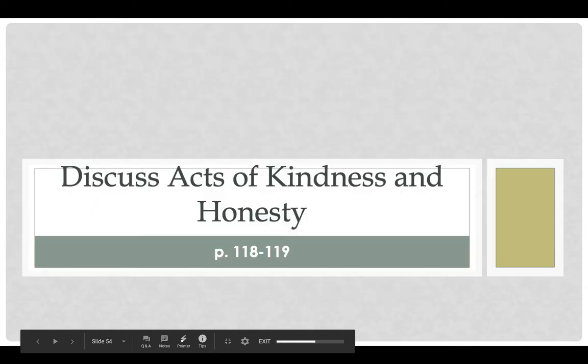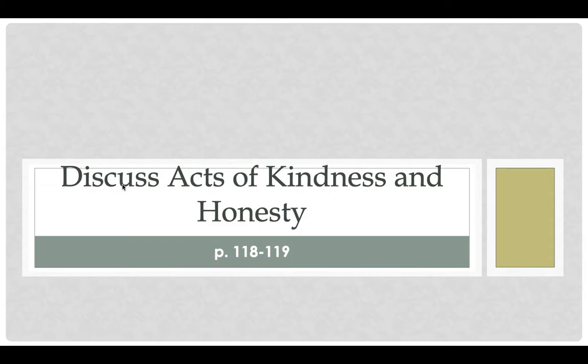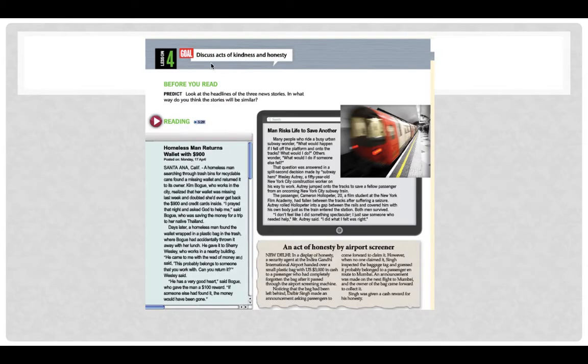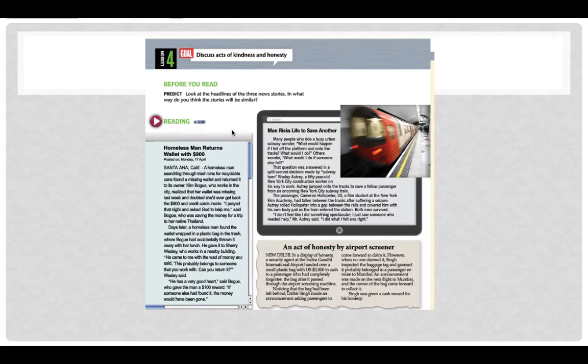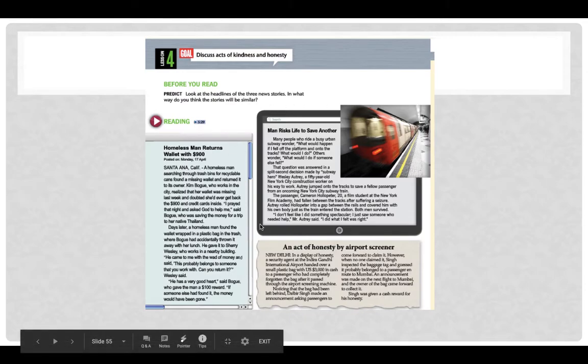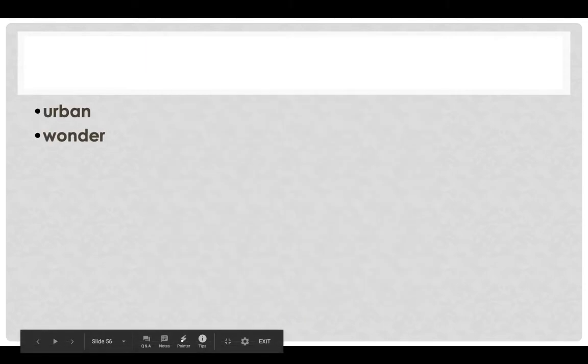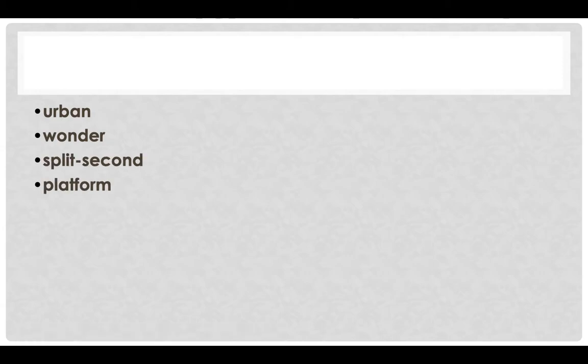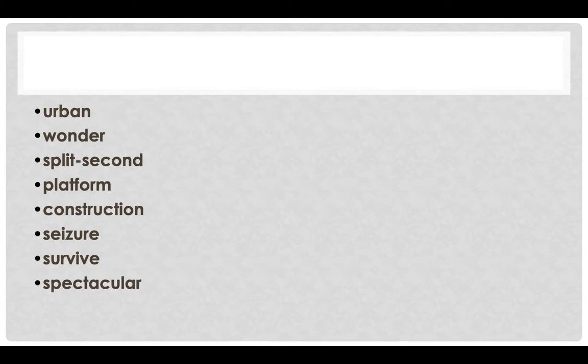Just some vocabulary here on page 118, 119. Discuss acts of kindness and honesty. Okay, so we're going to look at this. All the vocabulary are in the section here. We have urban, wonder, split second, platform, construction, seizure, survive, spectacular. Okay.